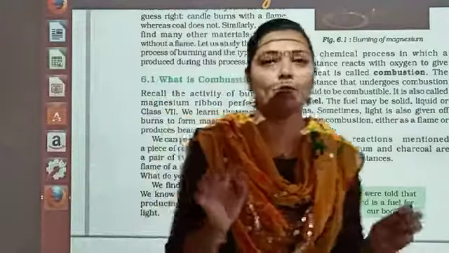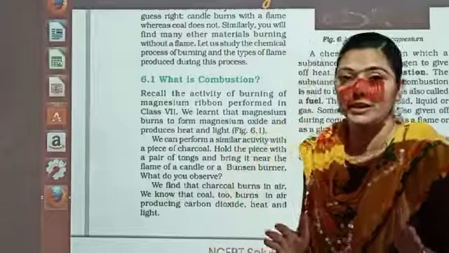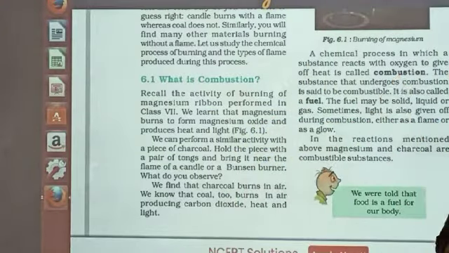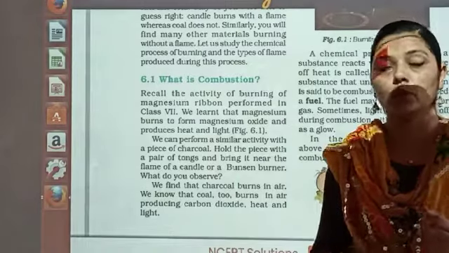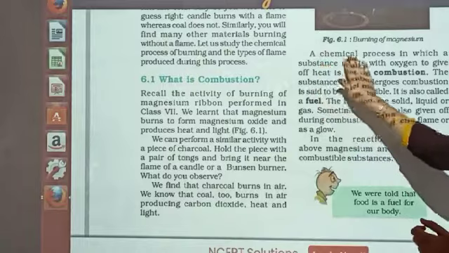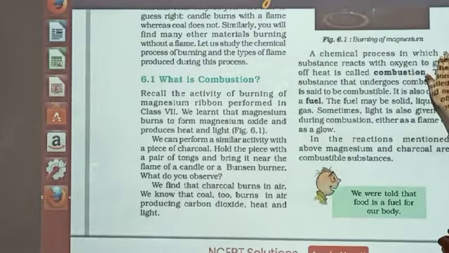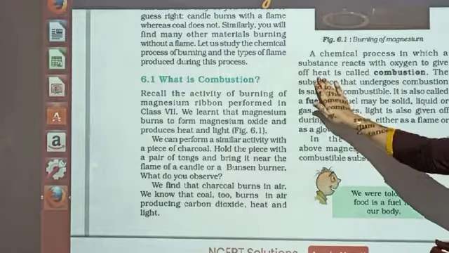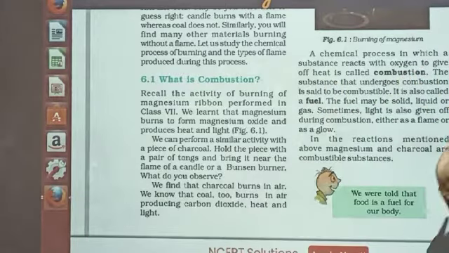Very important, or I could say most important definition. The first definition: what is combustion? So dear student, this you have to note down also. You have to remember this answer, which is very important. A chemical process in which a substance reacts with oxygen to give off heat is called combustion.